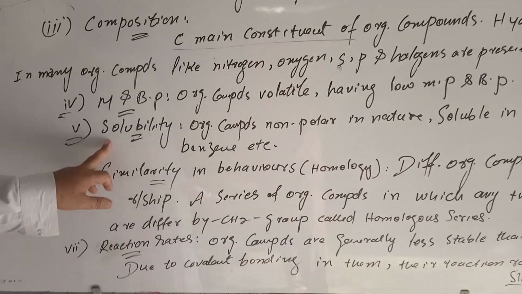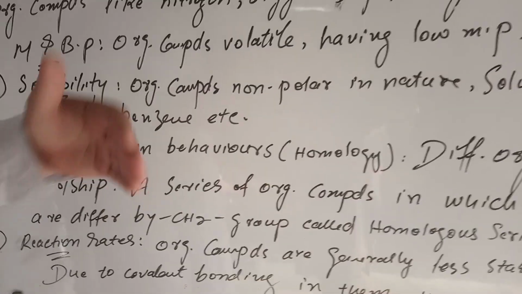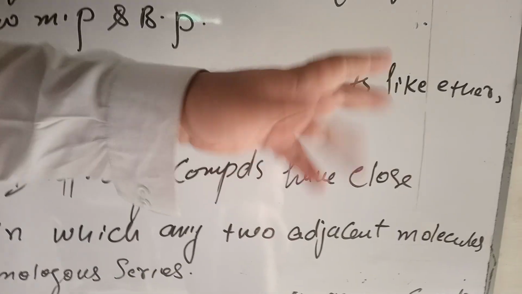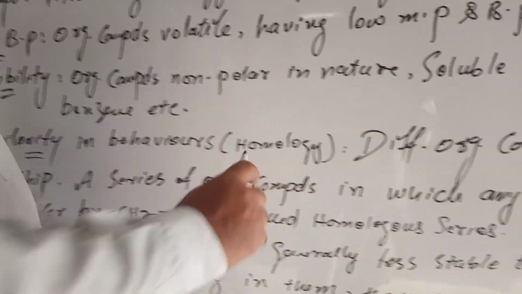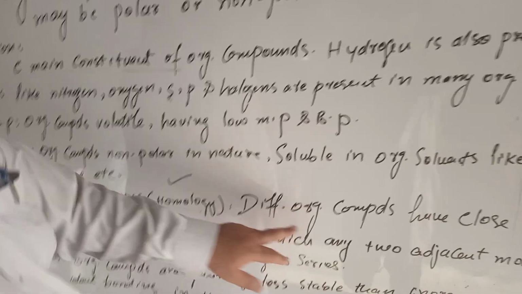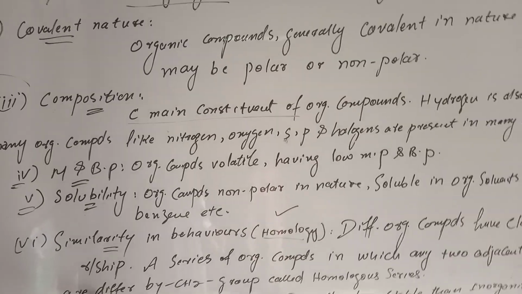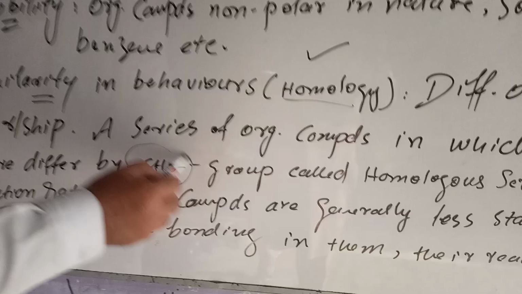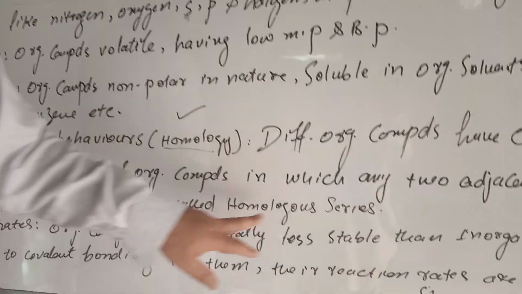Now, what is meant by solubility? Organic compounds are non-polar in nature, so they are soluble in organic solvents like ether, benzene, etc. Similarity in behavior is also known as homology. Different organic compounds have a close relationship with one another. So a series of organic compounds in which any two adjacent members differ by a CH2, the methylene group, is called a homologous series.